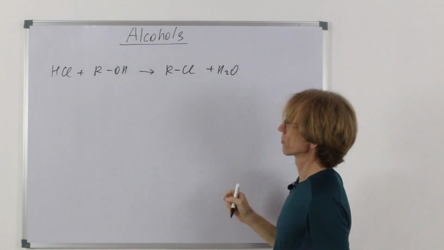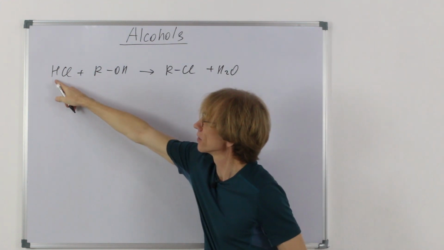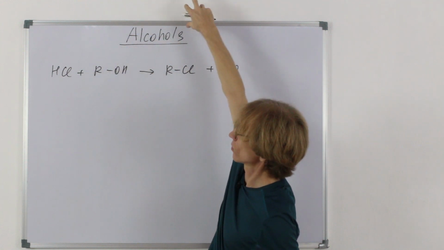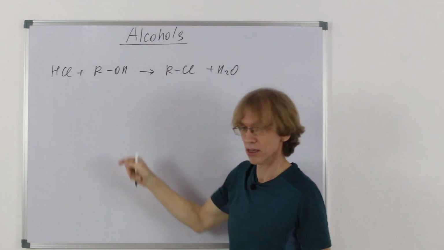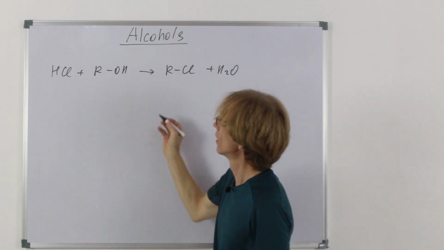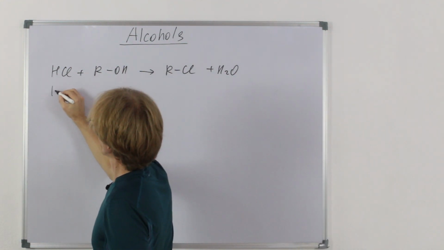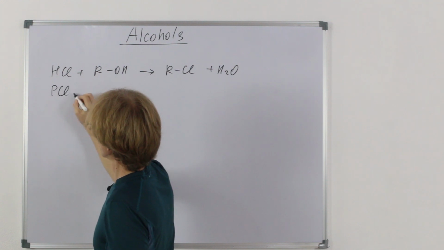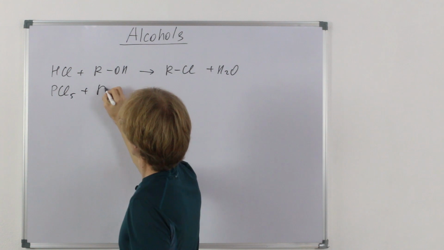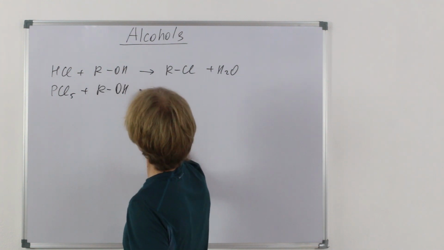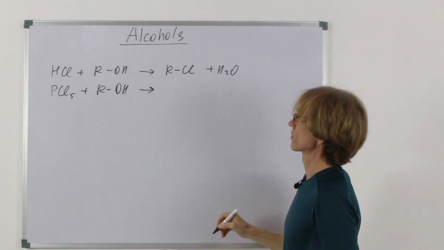A water molecule would leave. Again, this hydrogen would go here, this would split, would leave as water, and instead the halide ion would come. Another way for chlorination is, say, phosphorus pentachloride. How would these be organized?